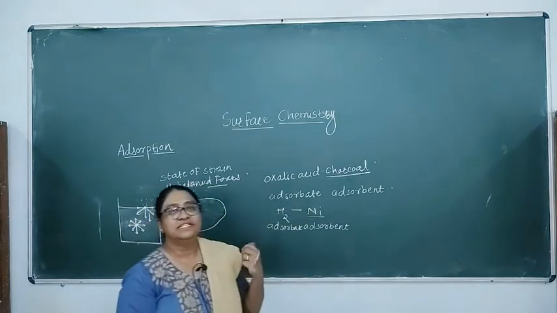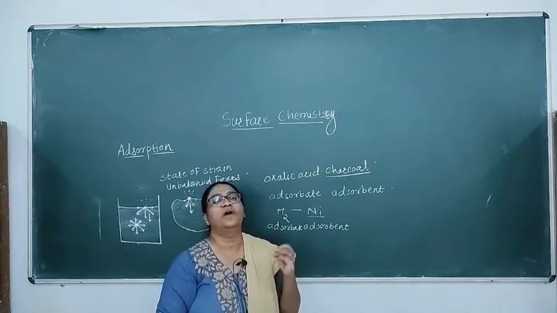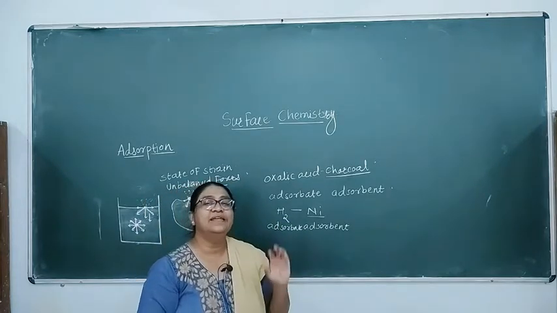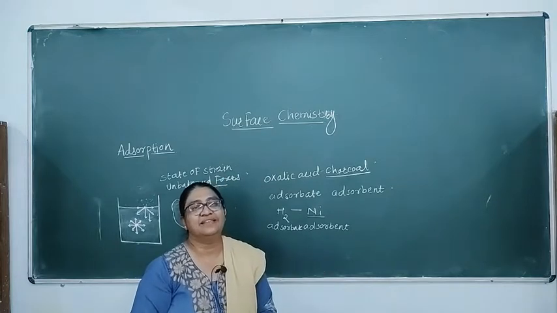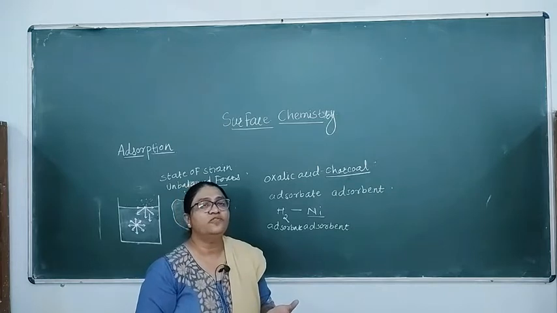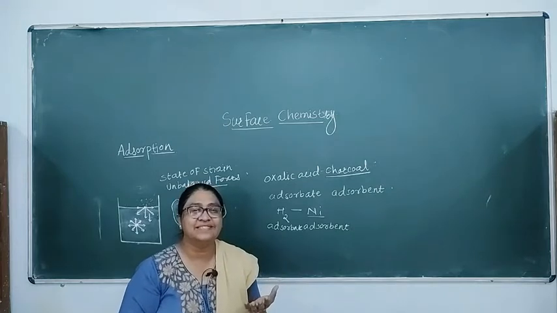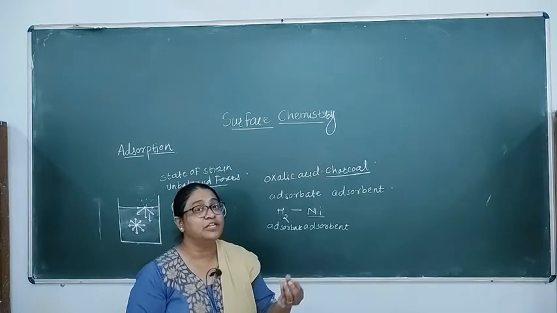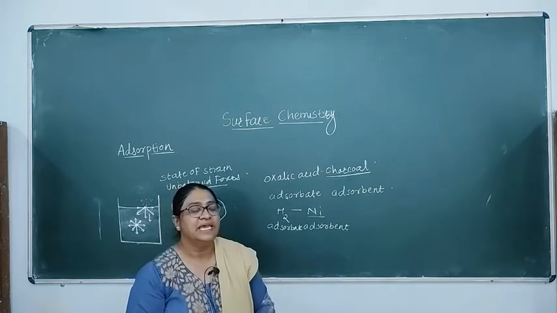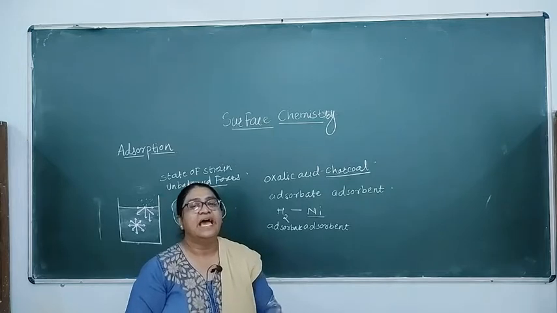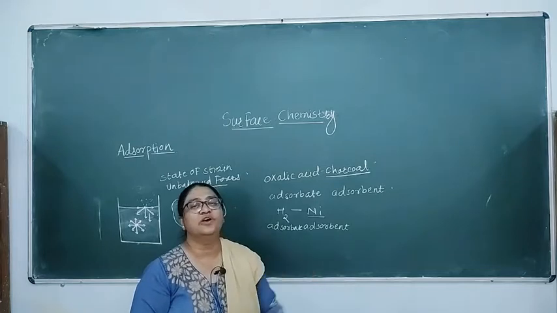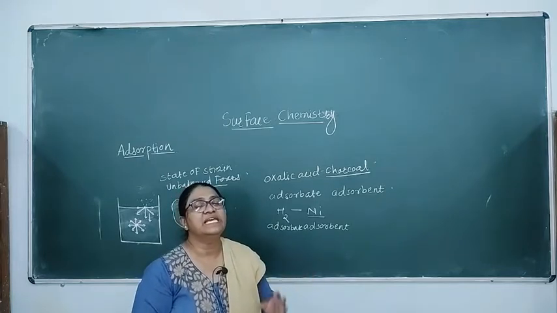This phenomenon of adsorption is very important in catalytic reactions. In reactions, the solid surfaces constitute active centers. Active centers are nothing but the peaks or the cracks present on the solid surfaces, and on these active centers, when you bubble gases on the solid surfaces, the gases are easily adsorbed.